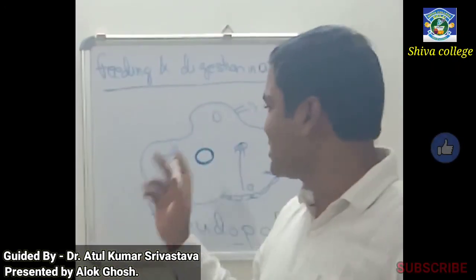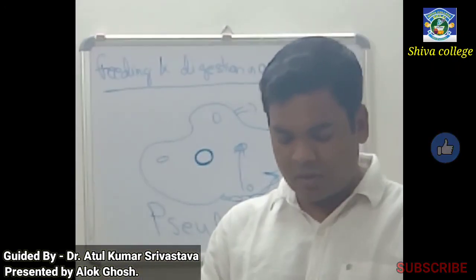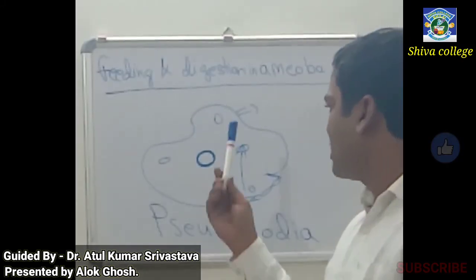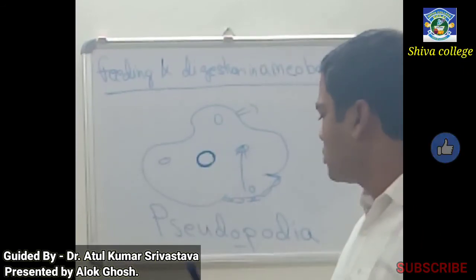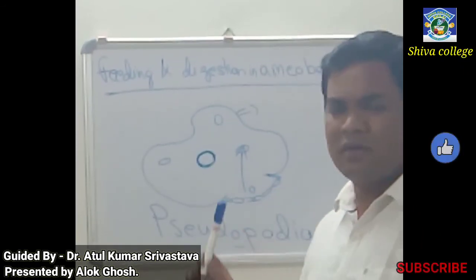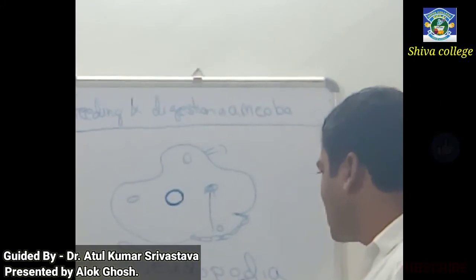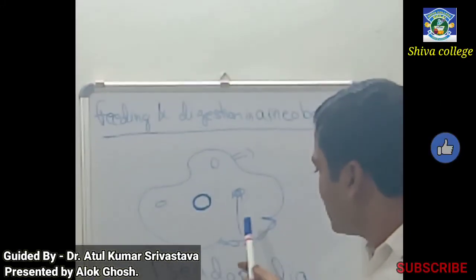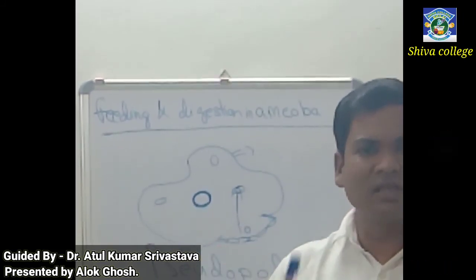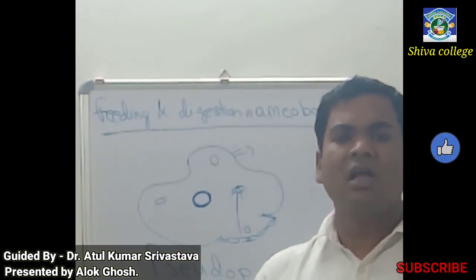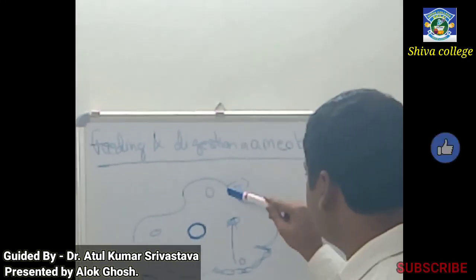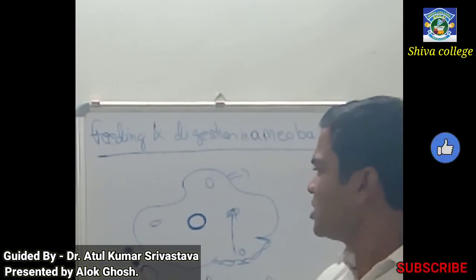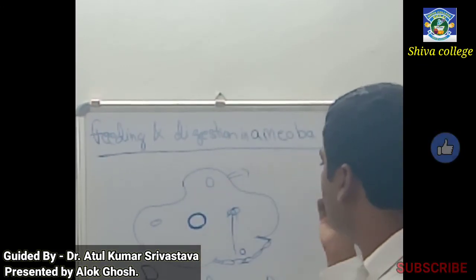Amoeba is a single cell organism with a dense nucleus having bubble-like vacuoles. When it sees food, with the help of finger-like projections called pseudopodia, it completely surrounds the food. Then it engulfs the food. The food then goes to the vacuoles where it gets digested or broken down into simple substances, and the waste material is then ejected out by the amoeba. So this is the process of feeding and digestion in amoeba.